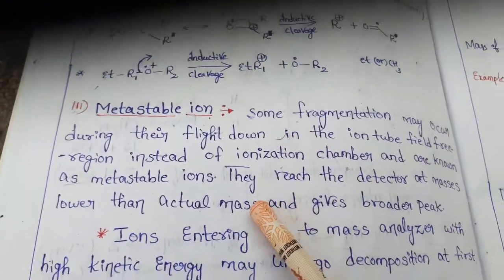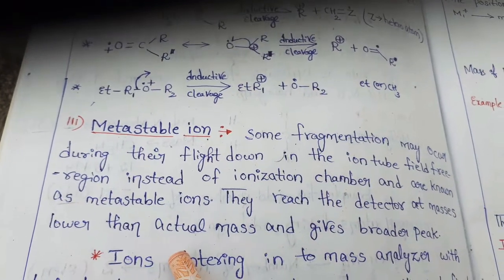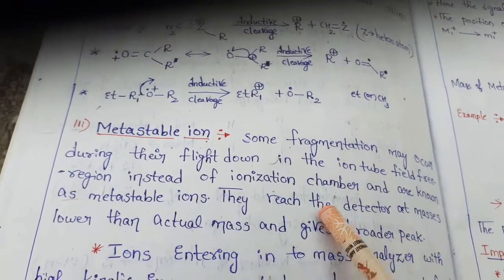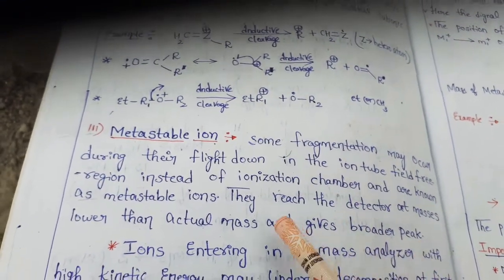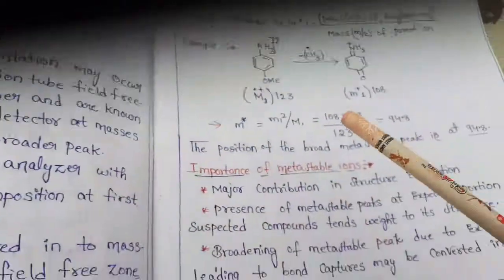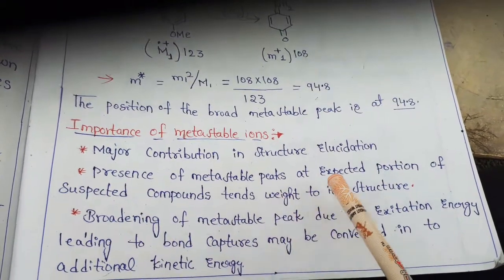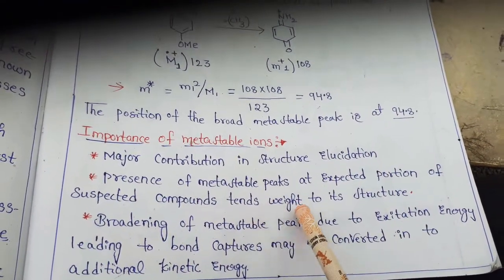Here they reach the detector at masses lower than the actual mass, so we get a broader peak. This we have to remember.